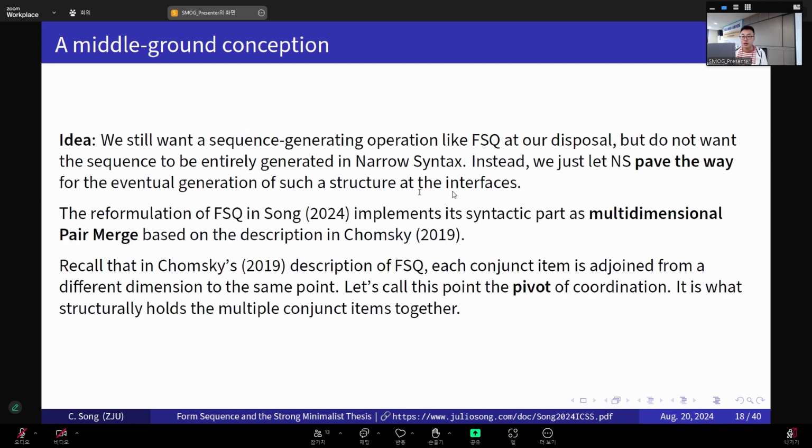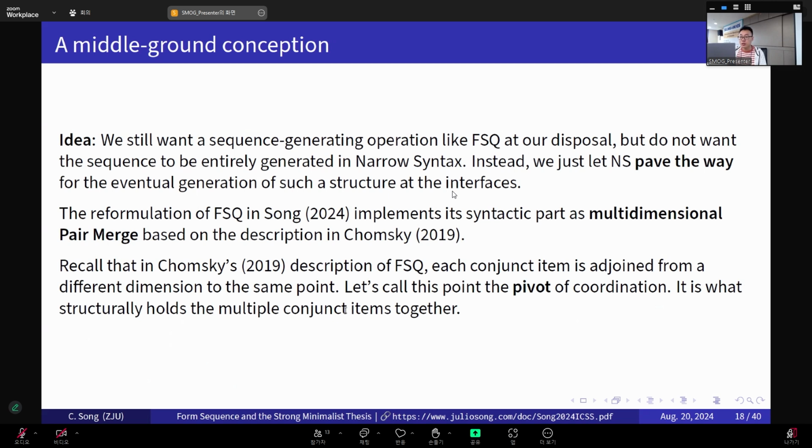And then in my reformulation, I have implemented the syntactic part of this conceived form sequence rule as multidimensional pair merge, again based on just the initial description in Chomsky 2019. Here, I think it's time that we recall that in Chomsky 2019, each conjunct item is adjoined from a different dimension. This is also the same point in his original wording. So let's call this point the pivot of coordination for the sake of our discussion here. And this pivot is what structurally holds the multiple conjunct items together.